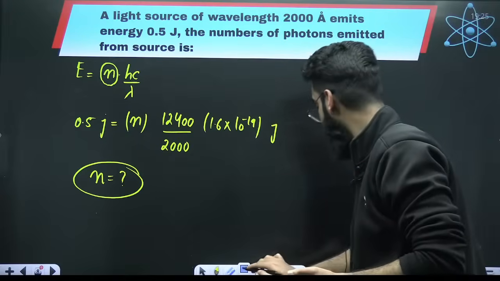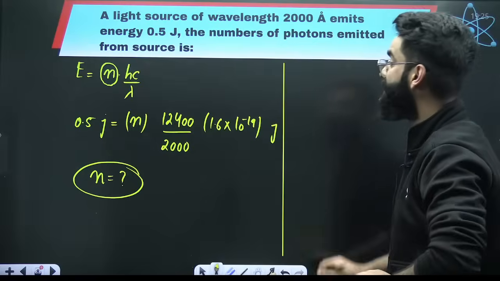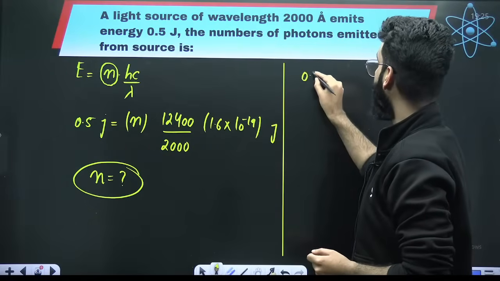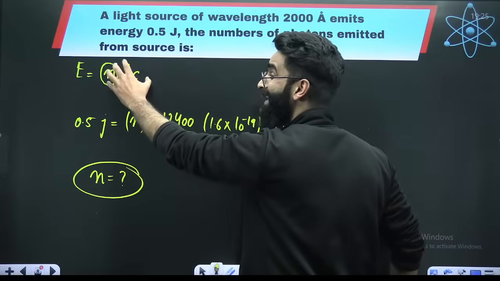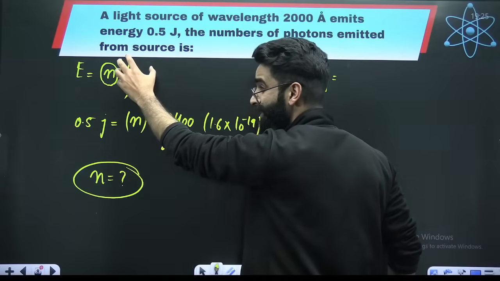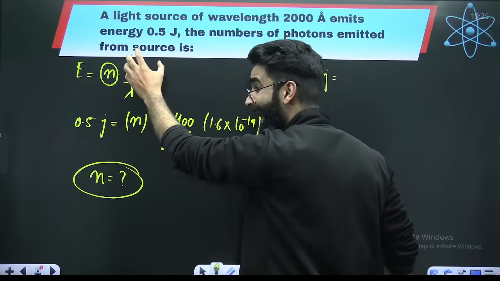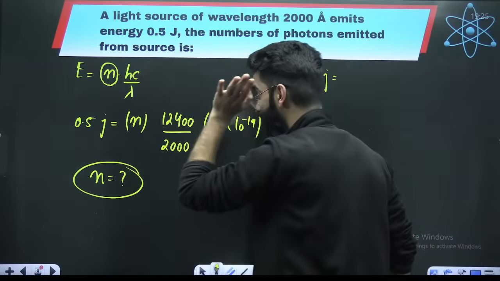Or my dear students, you can do the calculation like this as well. E is equal to 0.5 joules. Left hand side is in joules, so right hand side has to be in joules as well, which means everything has to be in SI system.